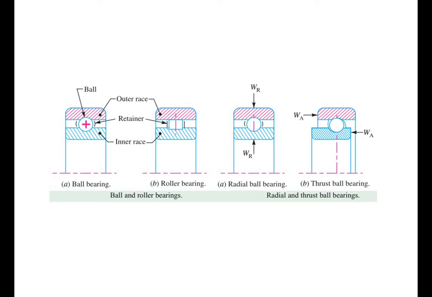Depending upon the load to be carried, the rolling contact bearing can be classified as radial ball bearing and thrust ball bearing. In radial ball bearing, the load is radial in nature, as you can see in this figure, whereas in thrust ball bearing, the load is axial in nature.